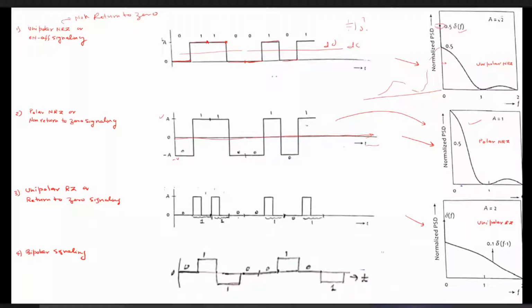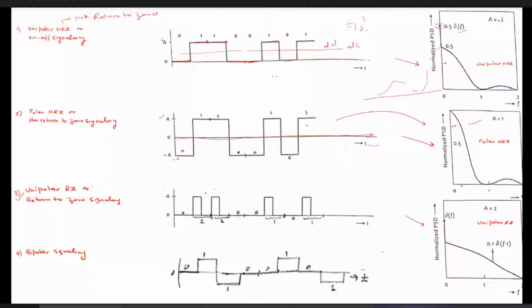But if the occurrences of 1 and 0 are unequal, then definitely it will have a certain value of DC component, and it has a large value of power spectral density near omega equals 0. Although it suffers from the same problem as the on-off signal encoding techniques, relatively it has a lesser DC term and lesser power spectral density value near omega equals 0.